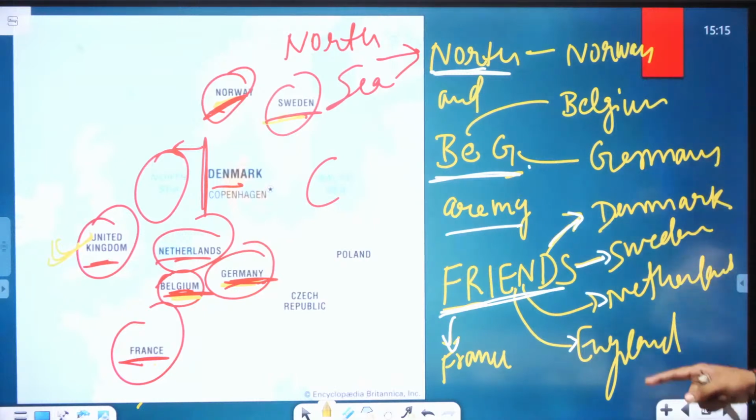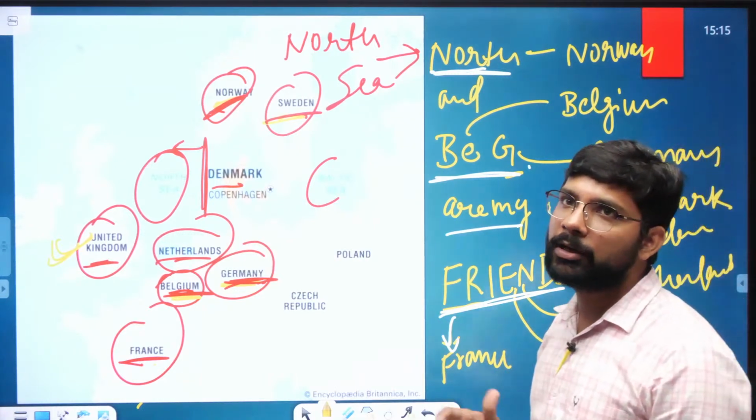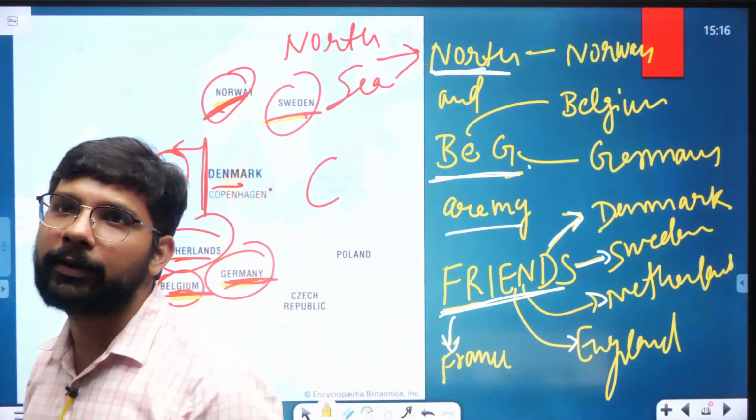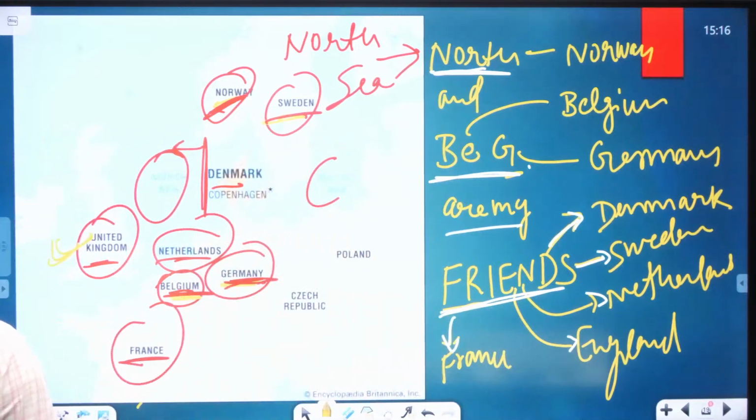Then the mnemonic is "North and BG are my friend": Norway, Belgium, Germany, Denmark, Sweden, Netherlands, Finland, England. These are the countries which share a boundary with the North Sea.